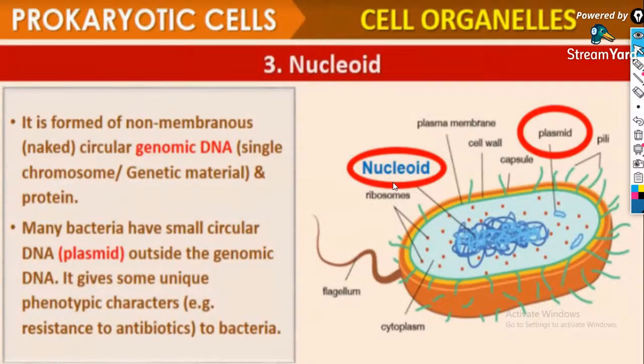The nucleoid is formed of non-membranous, naked structures. That means there is no outer covering for this genomic DNA. It is a single chromosome and it is their genetic material.